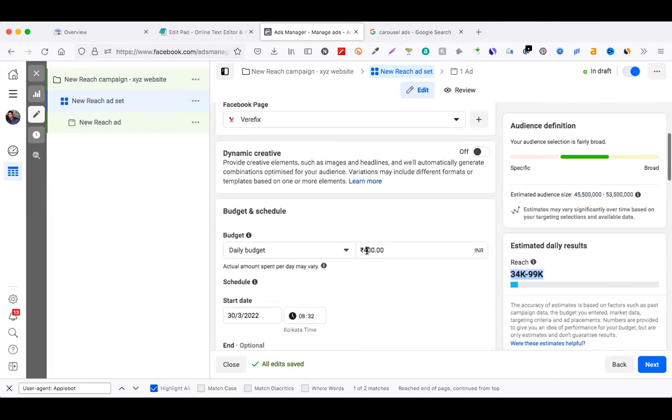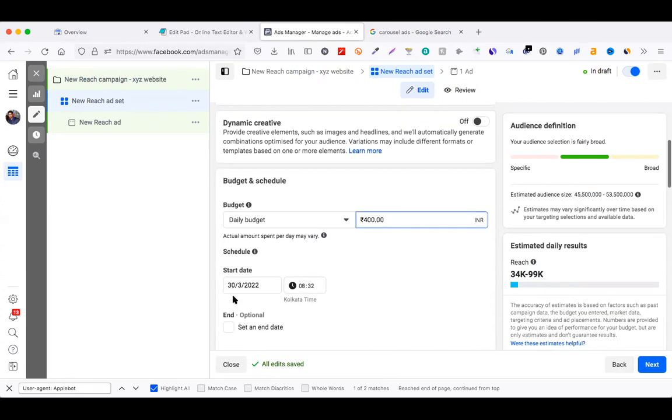Is there any stipulated time for what period this is showing? No, it's daily. The starting date is for the campaign. It will start from today, 8:30 a.m. But this reach is a daily reach, because we are spending 400 rupees per day. So per day, this is the total reach out of the prospects they have.